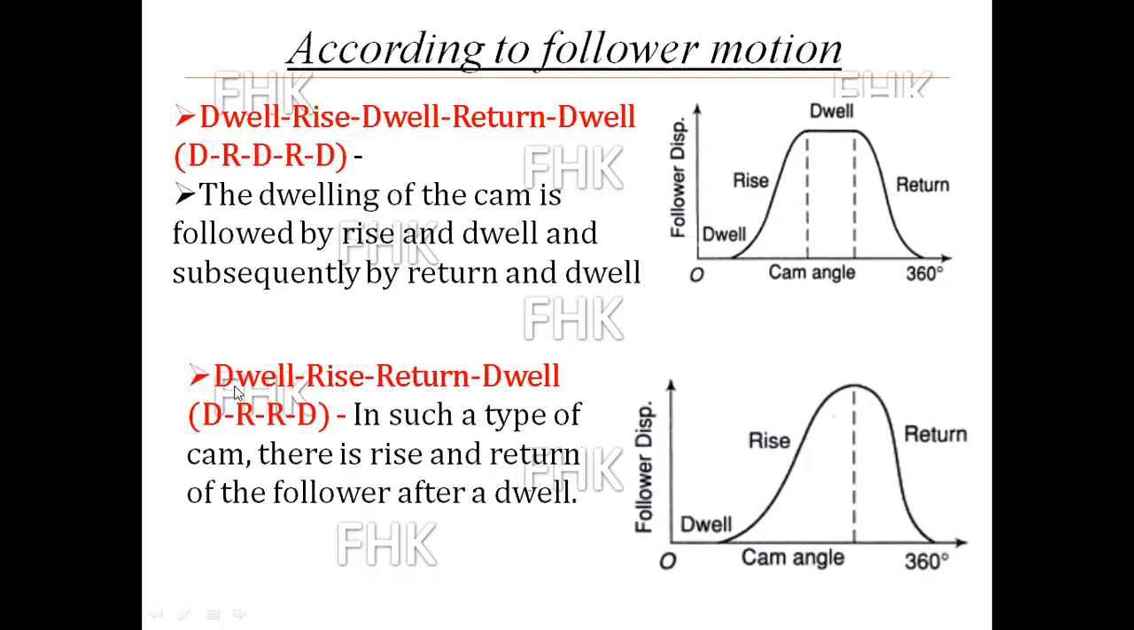The second one is dwell, rise, return, dwell, the DRRD cam. In such a cam, there is a rise and return of the follower after a dwell. So dwell, rise, return, dwell. In between the rise and return, there is no dwell period, that is no stationary period. So that cam is called a DRRD cam.